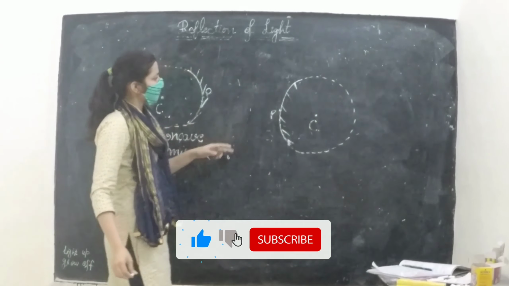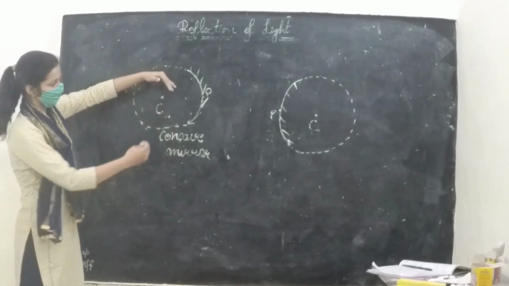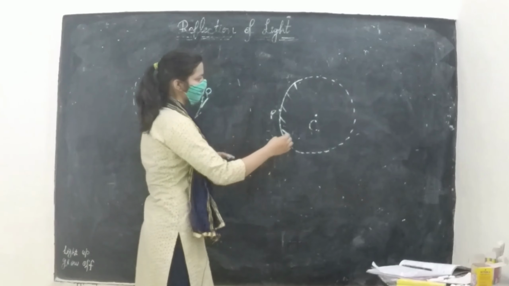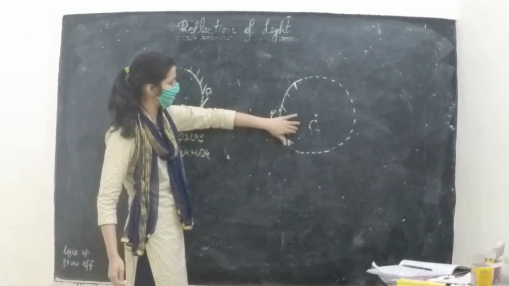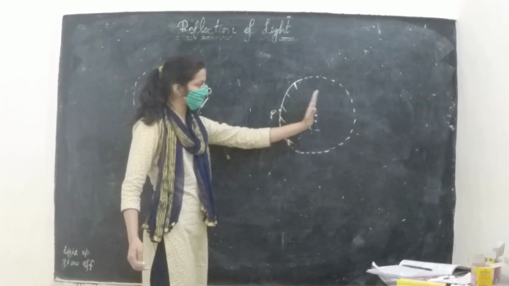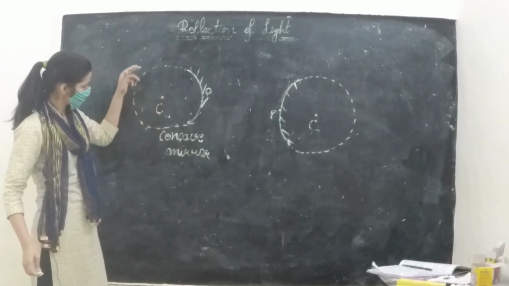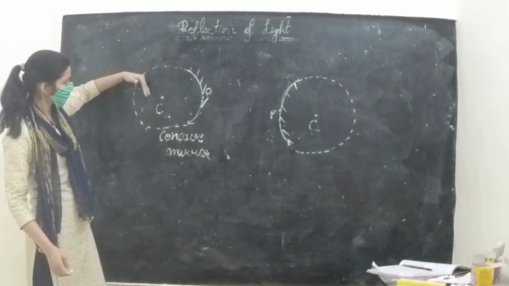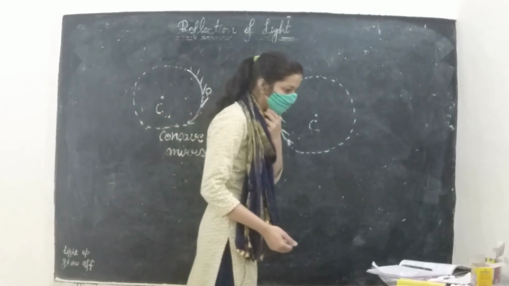We can see that the center of curvature in case of a concave mirror lies in front of its reflecting surface, and in case of a convex mirror, its center of curvature is behind its reflecting surface. As you can see, its center of curvature is behind its reflecting surface, and in case of this, the center of curvature is in front of the reflecting surface.